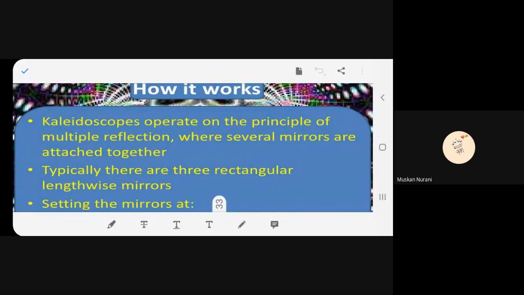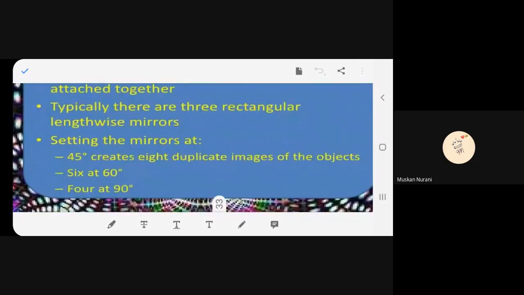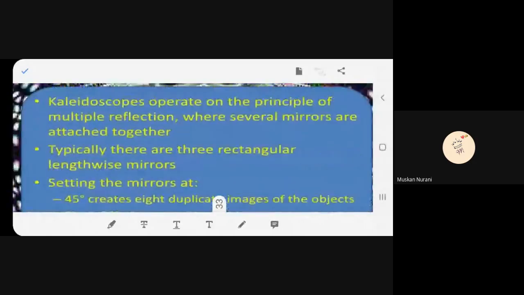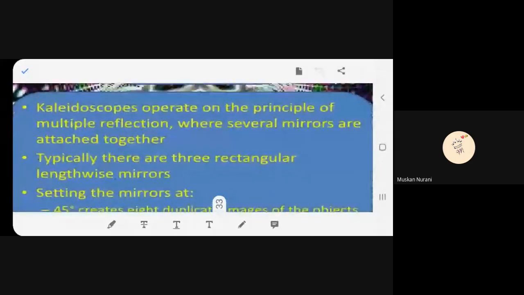Typically, there are three rectangular lengthwise mirrors. Setting the mirror at 45 degree creates 8 duplicate images of the object, 6 at 60 degree, 4 at 90 degree.